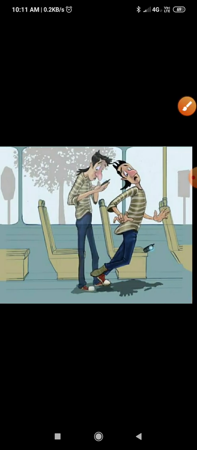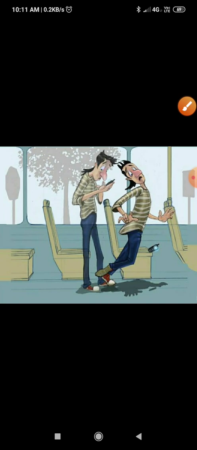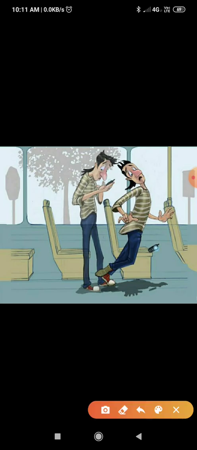We can say that when a bus or a train stops suddenly, a person standing inside tends to fall forward. This is because the lower part of his body comes to rest with the bus or train, but the upper part of his body tends to continue its motion due to inertia of motion. With the help of this example, we can see that the person moves forward.